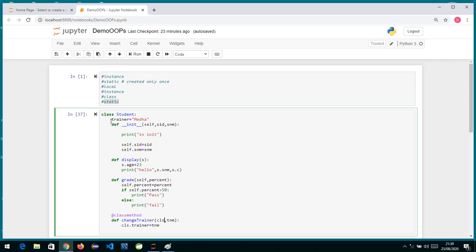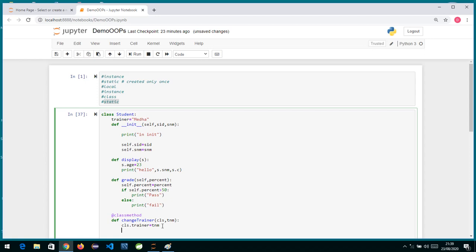Class level data means static data. If you want to change, update or create new static data, we can write that inside a class method. So a class method is used to modify the class state, the class level or static data we have created over here.